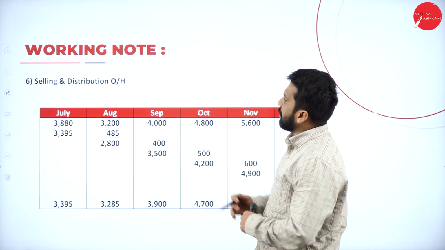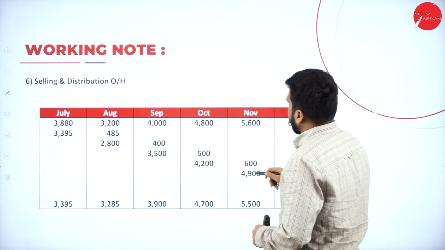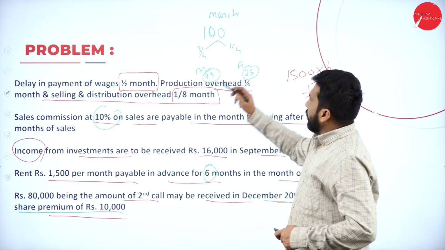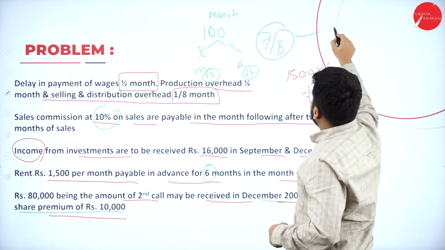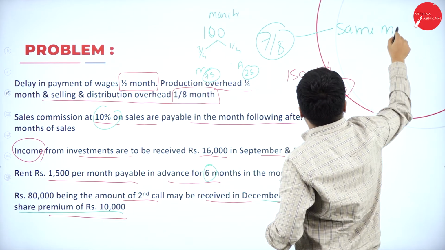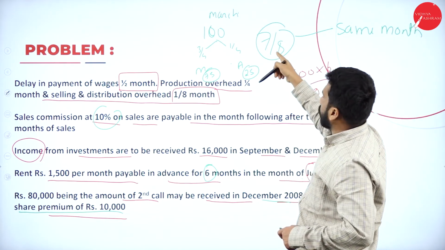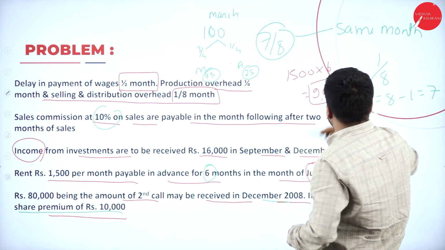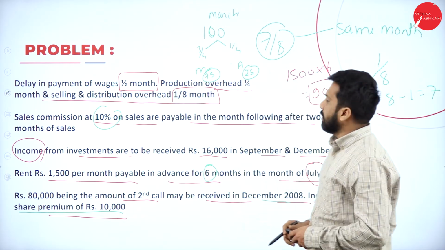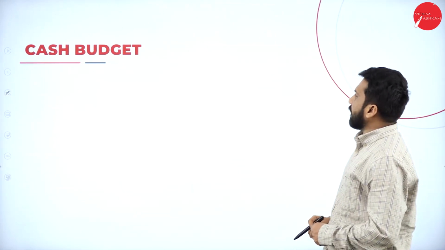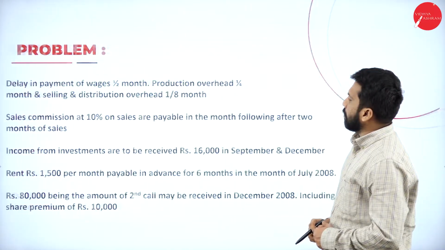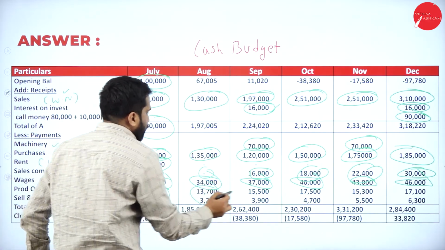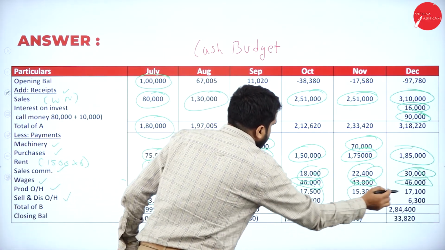Similarly, we have done with your selling and distribution overhead also. All the calculation. So, I'll show you what is the ratio they have given. 1 by 8 means 7 by 8 for the same month. How come 7 by 8? 1 by 8 means 8 minus 1 is equal to 7. It will become 7 by 8. Now, if you do all those calculations, you will get your selling and distribution and these two. Both you will get from that working note.